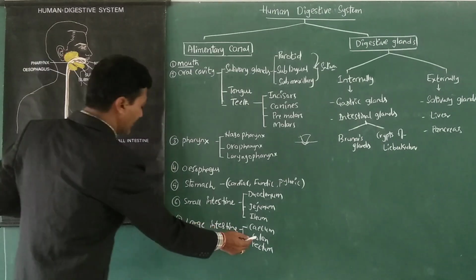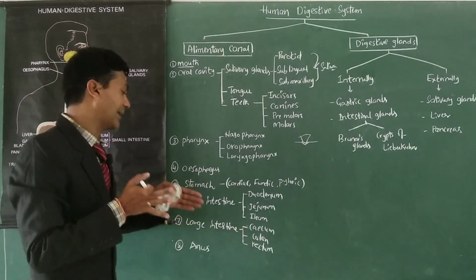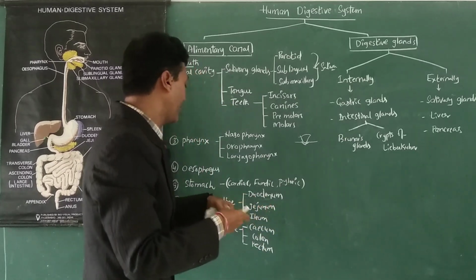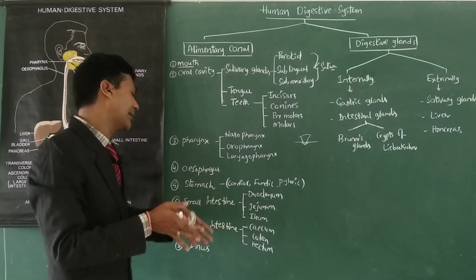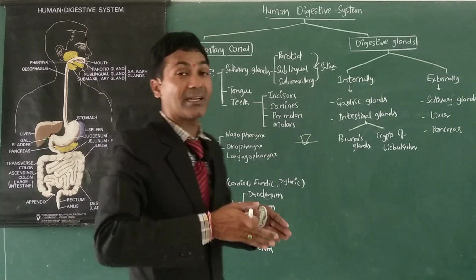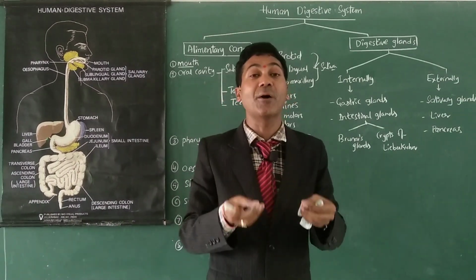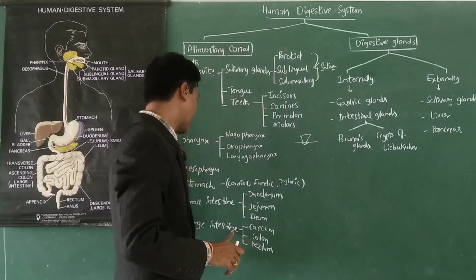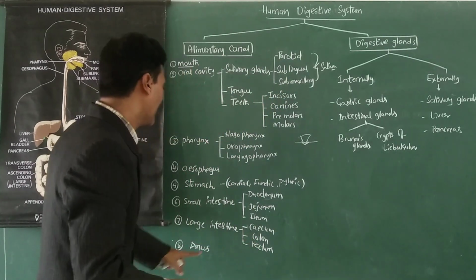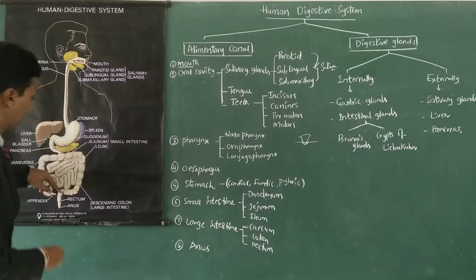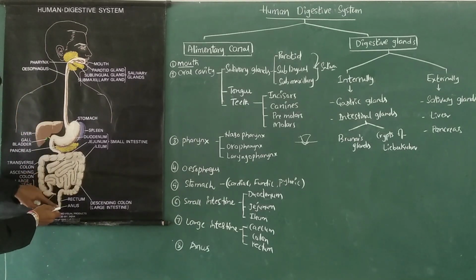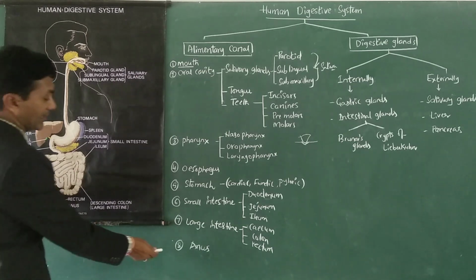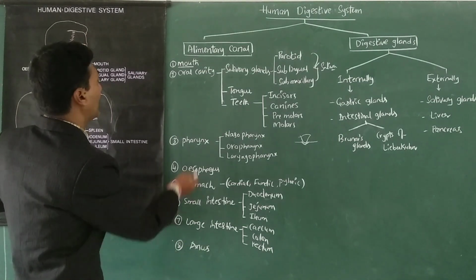Its main role is storing the undigested food, and absorption of water and salts takes place in the colon. And the terminal part of large intestine is known as rectum. Here we can see the rectum opens to the outside with the aperture known as anus. Anus is the outer, posterior opening of the alimentary canal.